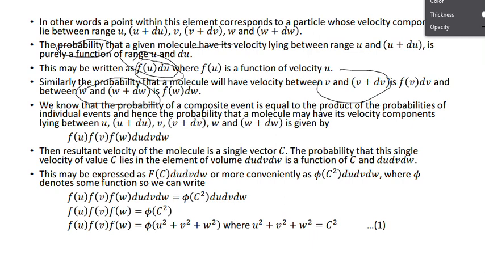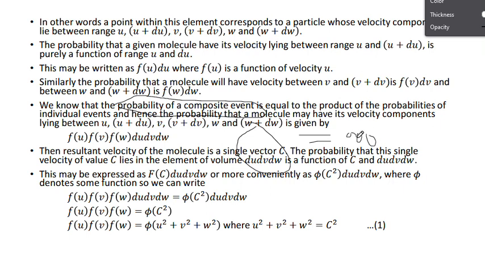Okay friends, and next we know that the probability of a composite event is equal to the product of the probabilities of individual events. What he is saying is that the probability of the whole thing is always equal to the probability of the individual things, but always in terms of products.